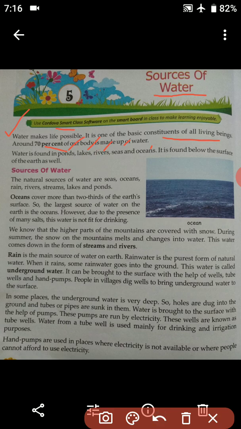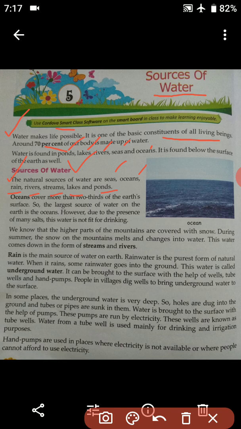So now let's see the different sources of water. We are going to understand the different sources from where we get water. The natural sources of water are seas, oceans, rain, rivers, streams, lakes and ponds. That means they are naturally found. If I ask you what the different natural sources of water are, you will have to say seas, oceans, rivers, rain, streams, lakes and ponds.